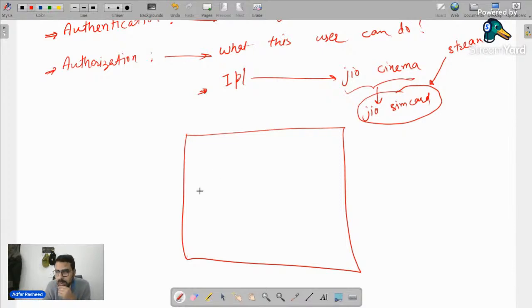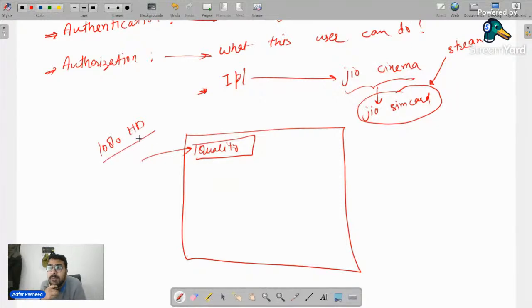But at the same time, once you were watching that match, there used to be one option with the name of quality. When you click on this quality, it gives you an option, 1080 HD. Now you tell me, if you're a normal user, you have not bought any subscription, and you select 1080 HD, will you be able to stream in this quality? The answer is no. Over there, it used to give us a pop-up: hey, if you want to stream in 1080 HD, you have to update your subscription.